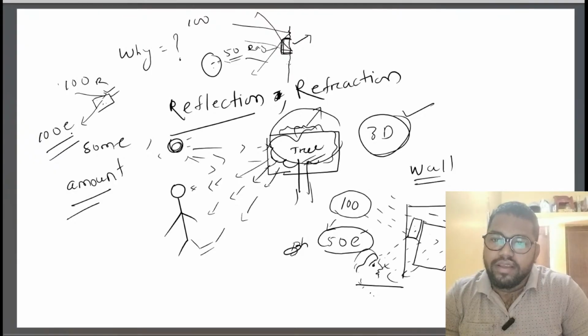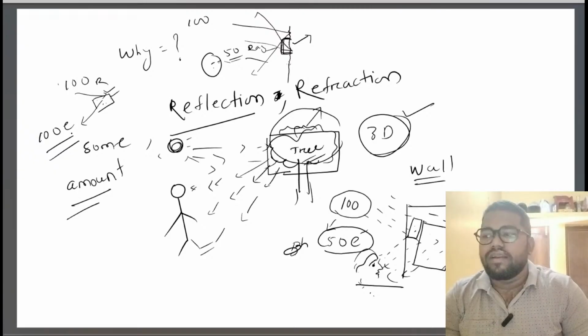All right, that means with any kind of material, suppose a steel tray, or something like a spoon as well, you will notice one thing, that your face somehow will be visible on that surface.